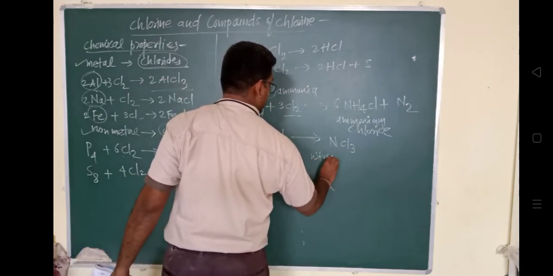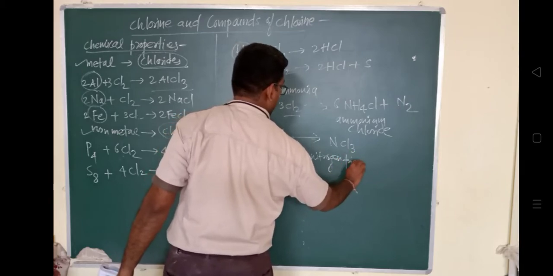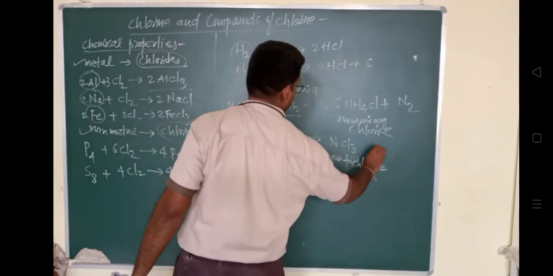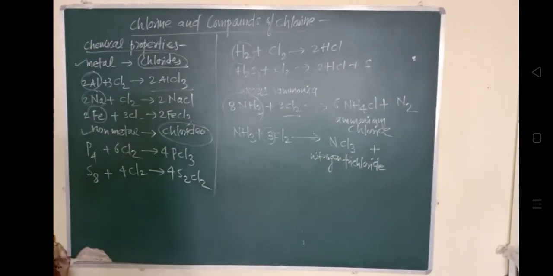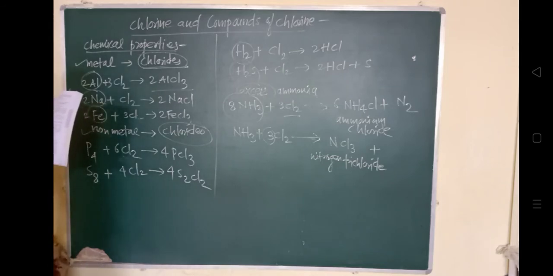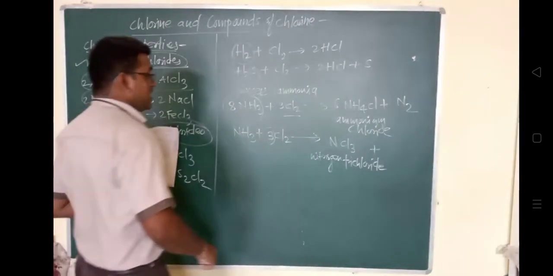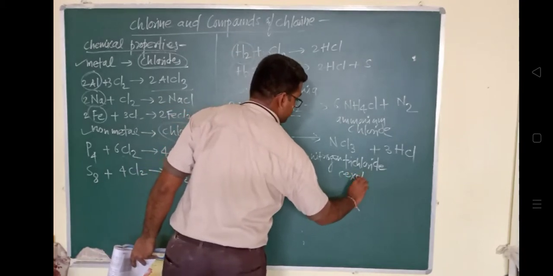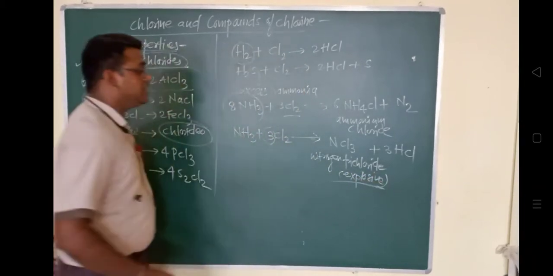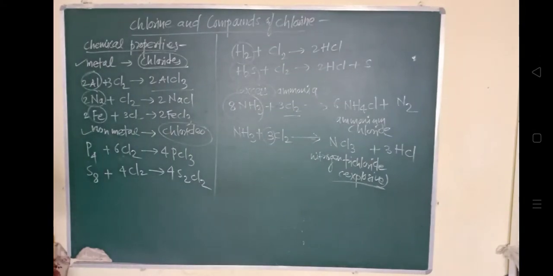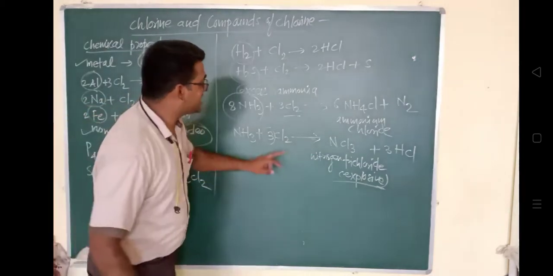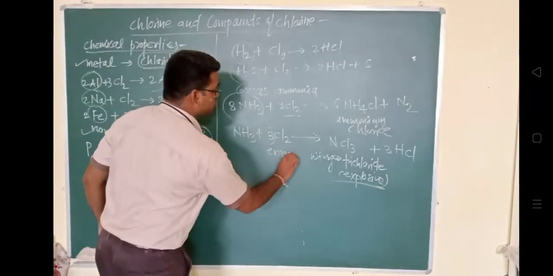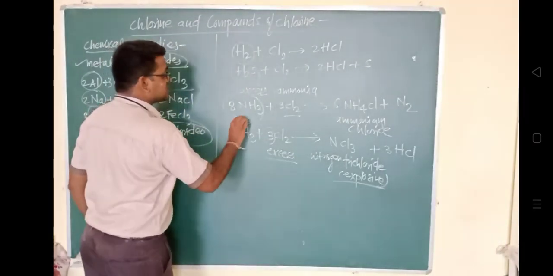So one of the important properties is its explosive nature. नाइट्रोजन ट्राइक्लोराइड का एक्सप्लोजिव नेचर है. This nitrogen chloride has explosive nature, explosive में ये यूज किया जाता है। Nitrogen trichloride will form when there is excess amount of chlorine, and whenever excess amount of ammonia is present, that time it will form ammonium chloride.